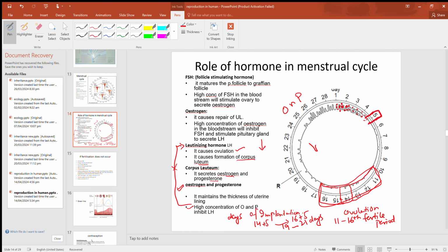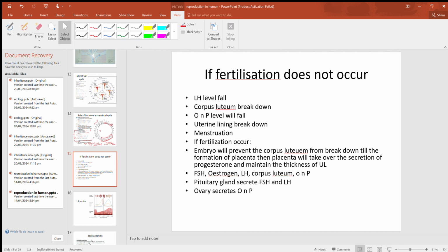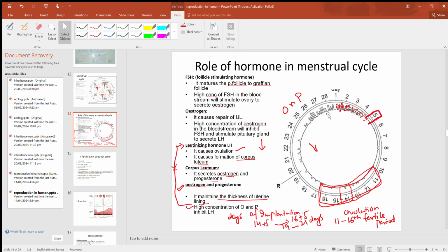So listen to me carefully. When the corpus luteum breaks down, the estrogen and progesterone levels will fall. When the estrogen and progesterone levels fall, as the function of estrogen and progesterone is to maintain the thickness of the uterine lining, therefore the uterine lining will break down and menstruation begins. Clear? Now next question. If fertilization does not occur, then what happens? The corpus luteum will break down and menstruation will continue. Okay? Simple. Why will menstruation continue? This is the explanation that I have just explained.